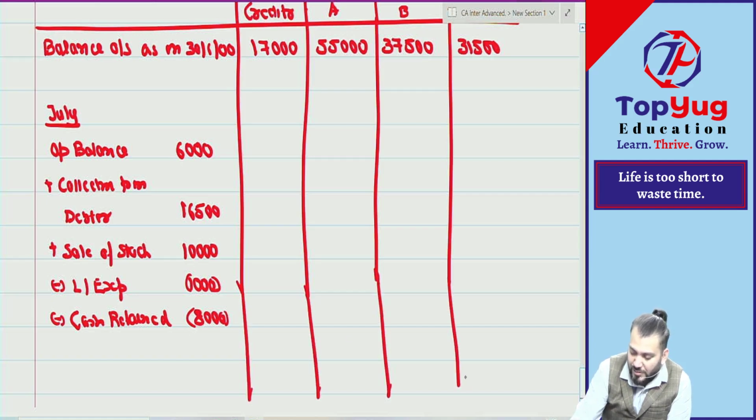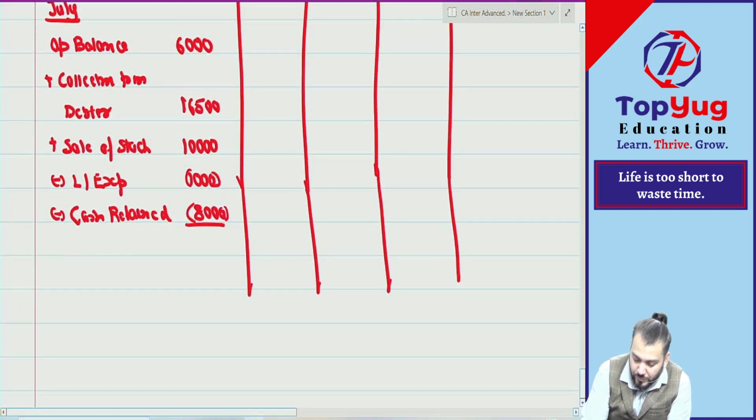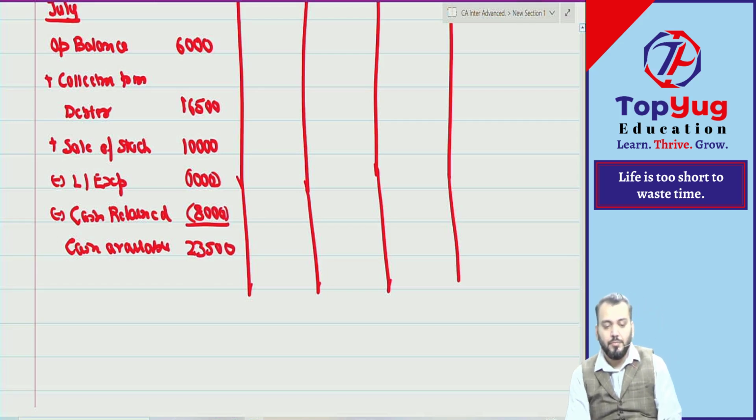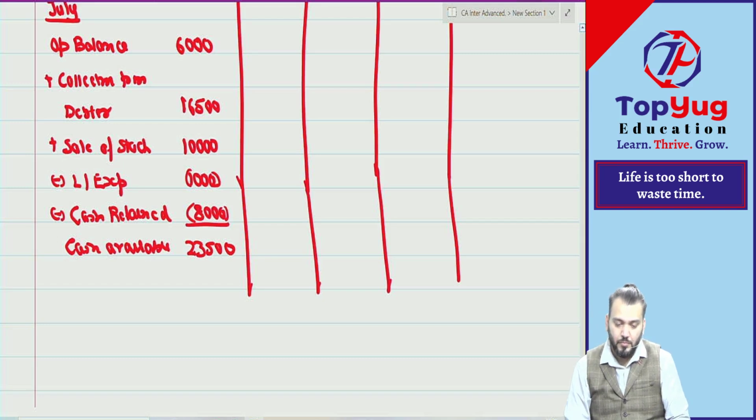So it means how much cash is available? So cash available for distribution is equal to what? 23,500. Understood? Any doubt?